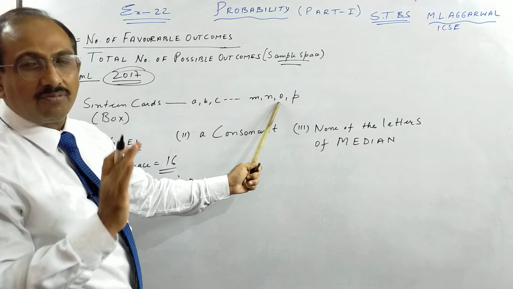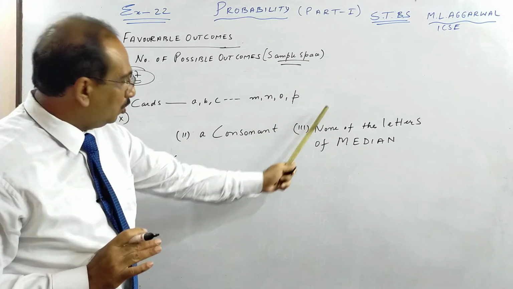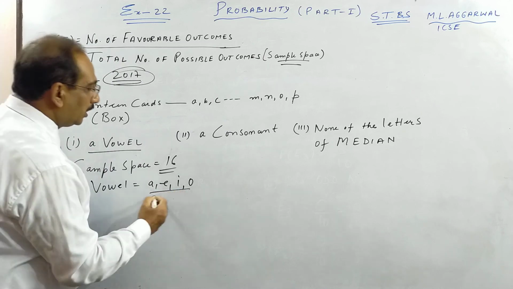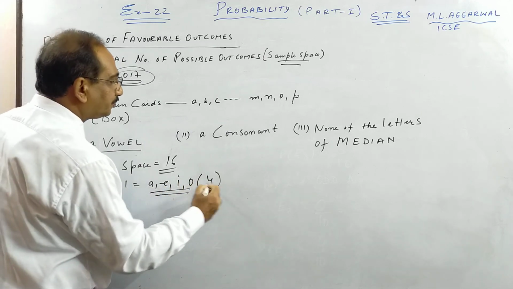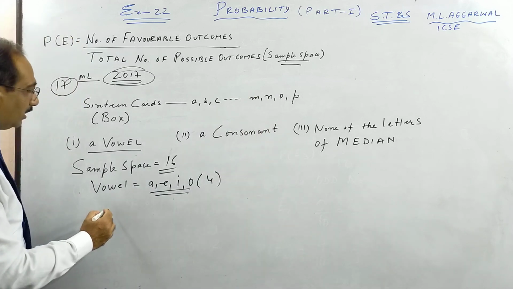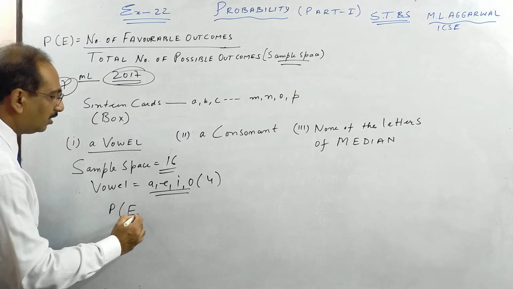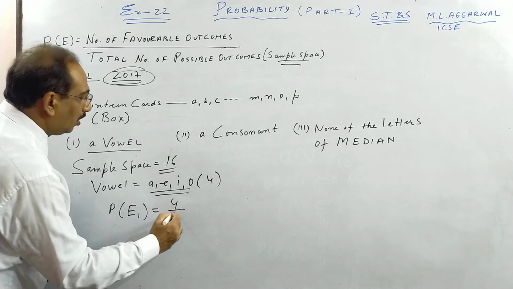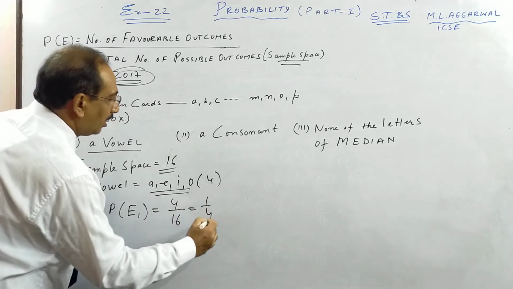P is the 16th alphabet of the English language, so there won't be a U. So there are 4 vowels from A to P. So what is my probability of the event? It is 4 out of 16, that is 1 by 4.